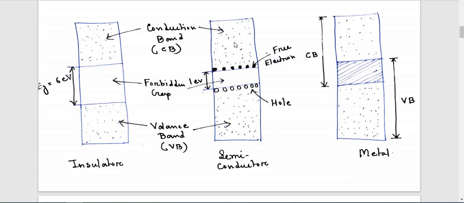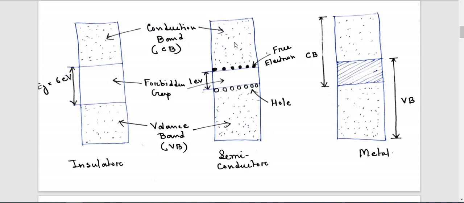With no free electrons in the conduction band, there is no conductivity, and no conductivity means no electricity. So at 0 Kelvin the conductivity of a semiconductor is 0.